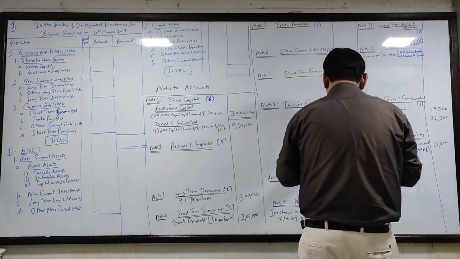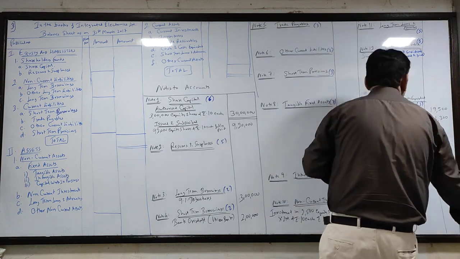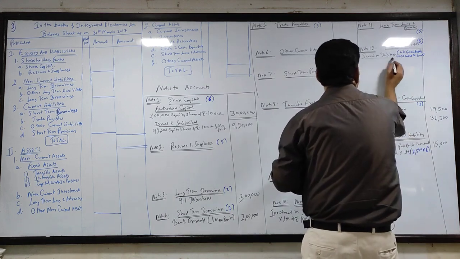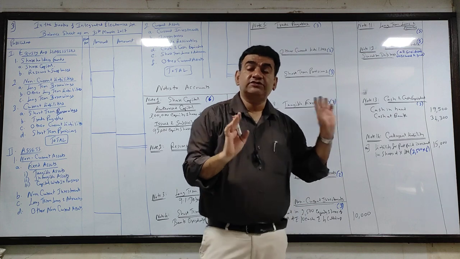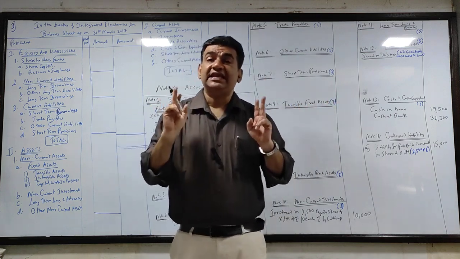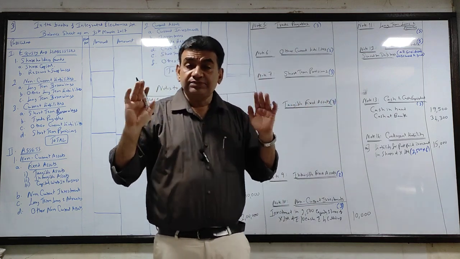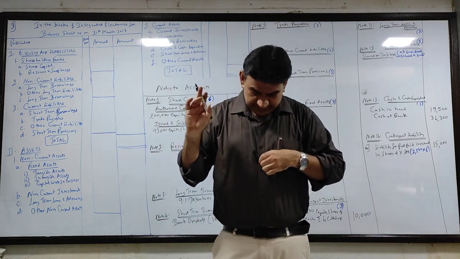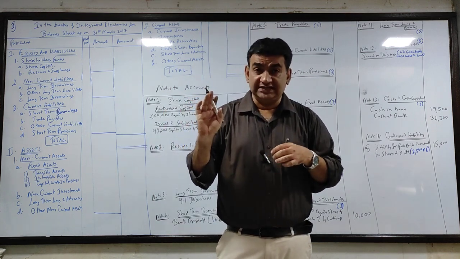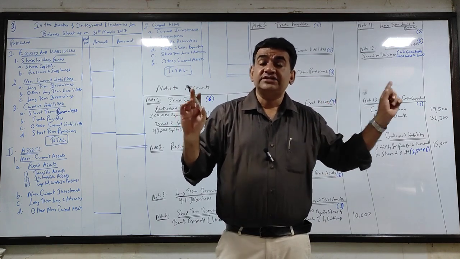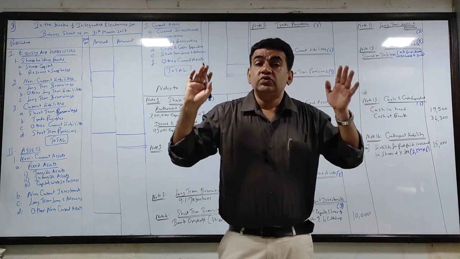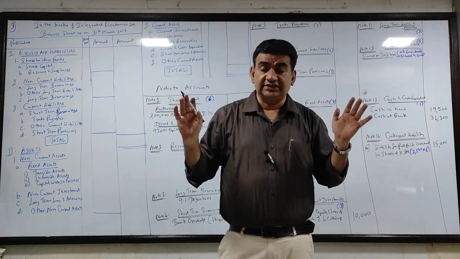That means there is no bad debts and RDD, and underlying debtors, there is no bad debts and RDD. This is just for presentation. Now guys, listen very carefully. As per the Companies Act, this is compulsory. When you write debtors in your notes to accounts, you have to show the presentation.